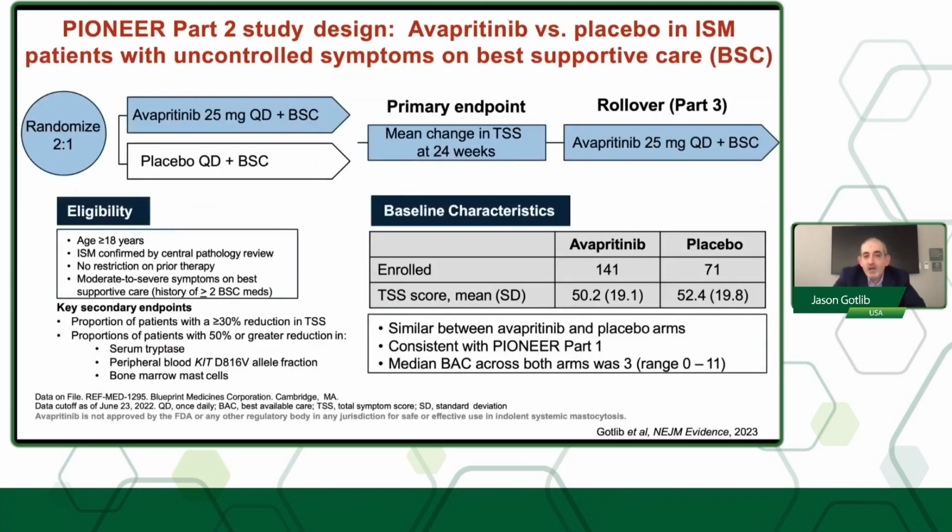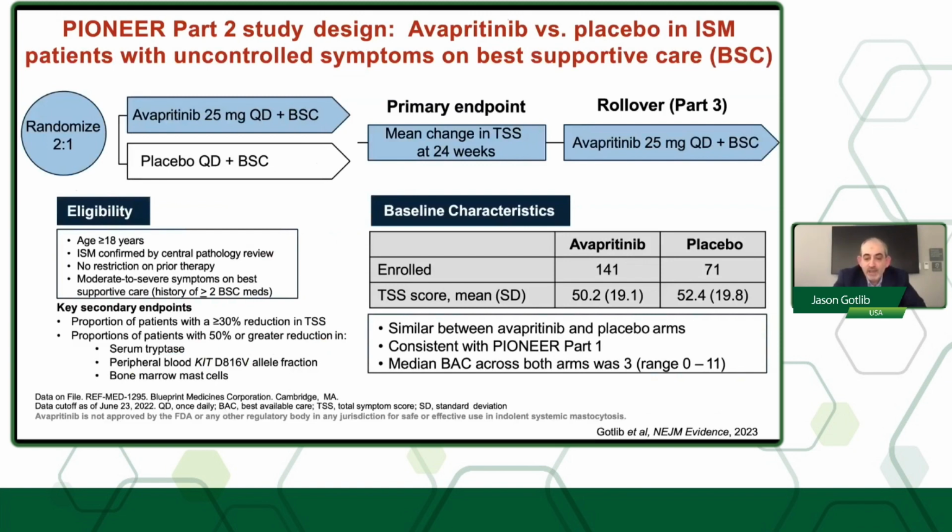Now, PIONEER was a study using avapritinib for patients with indolent disease that had moderate to severe symptoms, despite being on at least 2 best supportive care medications. These are patients that were randomized 2-to-1 to avapritinib or placebo. The primary endpoint was mean change in TSS or total symptom score at 24 weeks. And there was a rollover phase, part 3, where patients ultimately can continue on avapritinib.